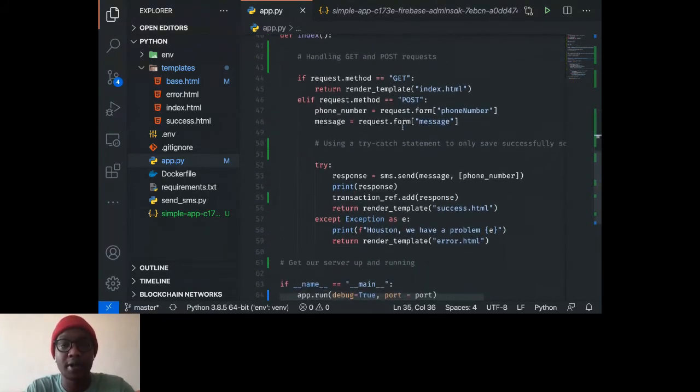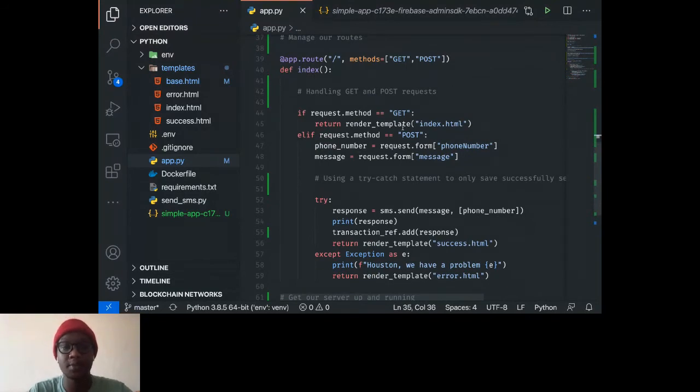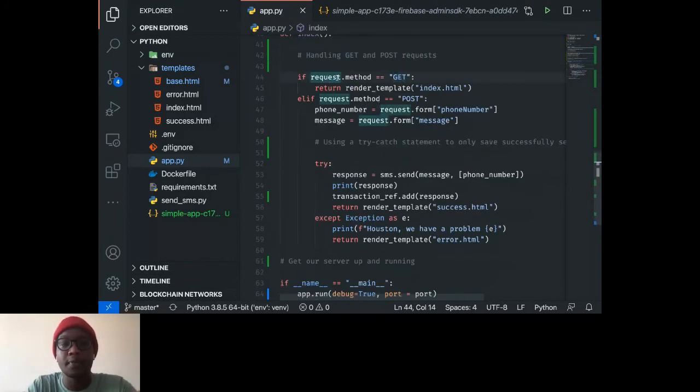Then I create a route. In this app, it's very simple. I didn't want to make anything complicated with Flask. Flask can get very complicated once you're building big applications, but I just want to keep this very simple. So I have a singular route, which is just whatever URL. If it's localhost 8000, that's what it's going to be. And my methods are, it can handle GET and POST methods. So I can handle multiple methods within the same route. If the request method is GET, then it will just render out the index template, right?